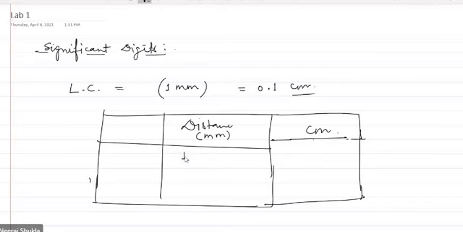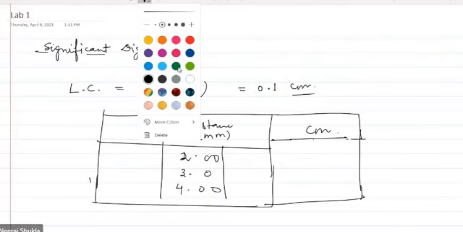You will never write, let's say you measure 2 mm, you will not write 2 mm like that. You will not write like 3.0, okay? You will not write like, let's say, 4.000. These will be wrong. The correct one will be, yeah.